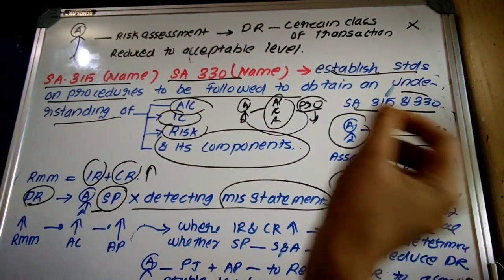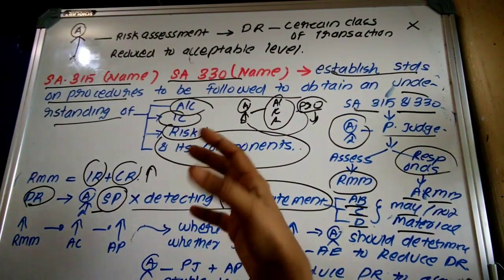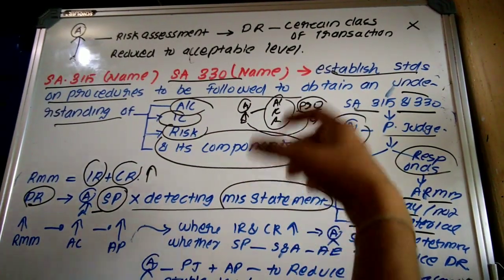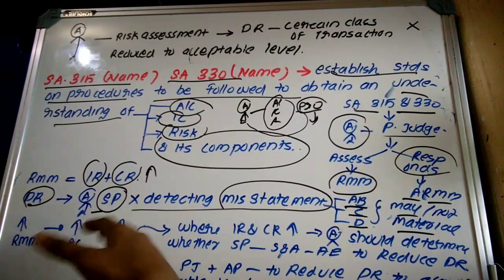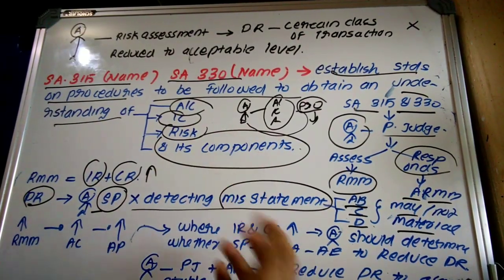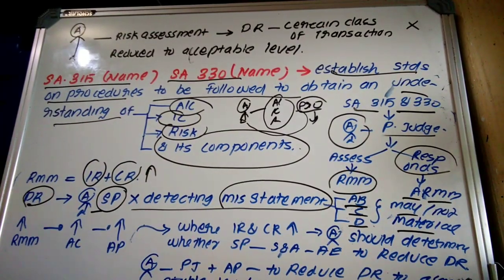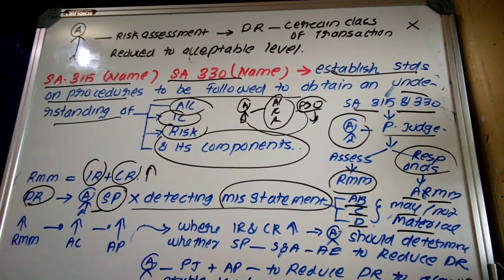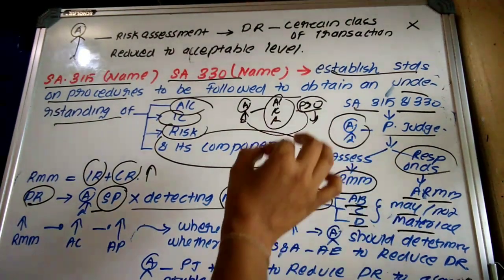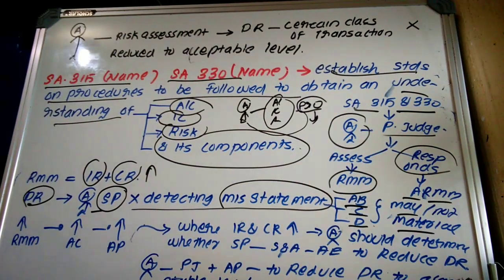Sampling risk means the auditor applies a sampling procedure that gives a conclusion which is different from the conclusion that would be arrived at from the population. Non-sampling risk means it is because of inappropriate audit procedure. Because of that, detection risk will arise. Detection risk means the auditor is not in a position to detect the risk of material misstatement. It can be material or not material.